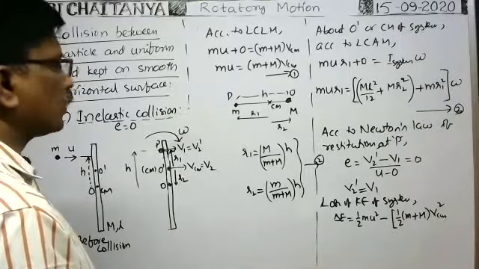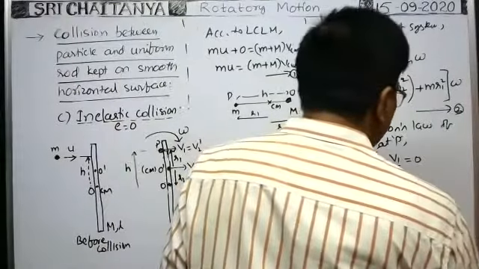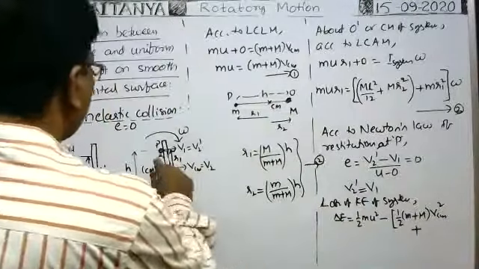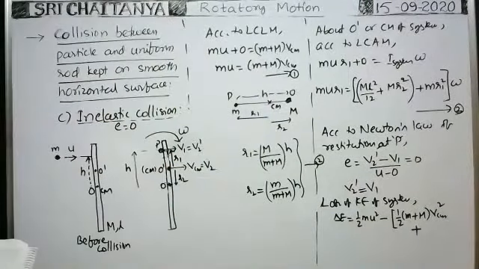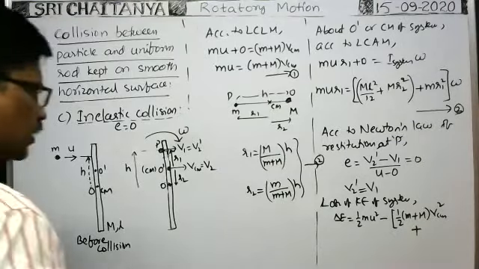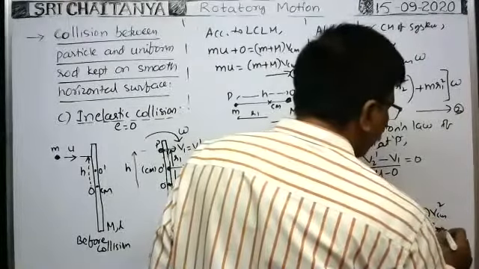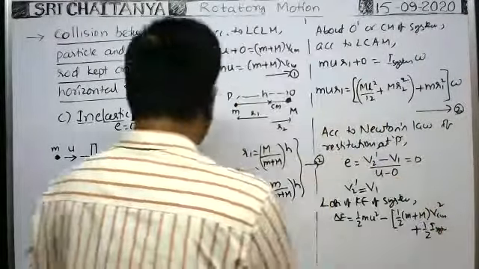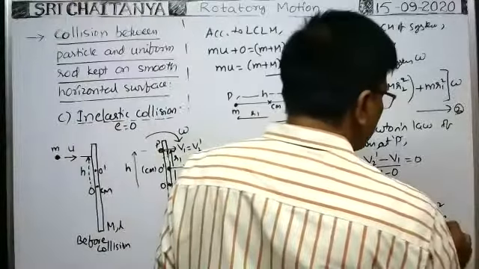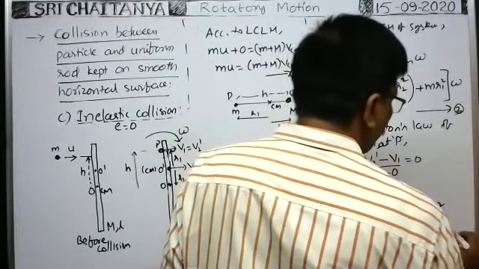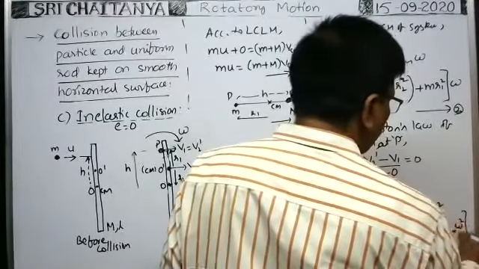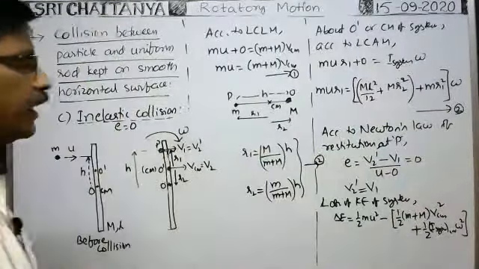Next, due to rotational motion, what is the kinetic energy of the system? Whenever the particle sticks to the rod, both will rotate about the central mass of the rod. That's why about the central mass we have found the moment of inertia of the system. So half into the moment of inertia of the system about the central mass, into angular velocity squared. This is the loss of kinetic energy.